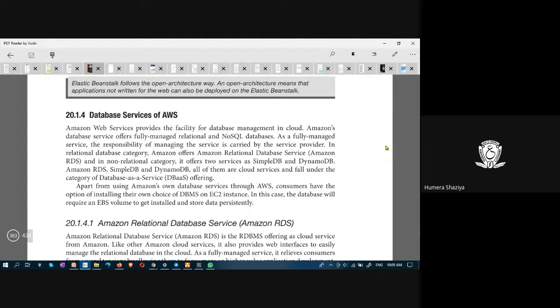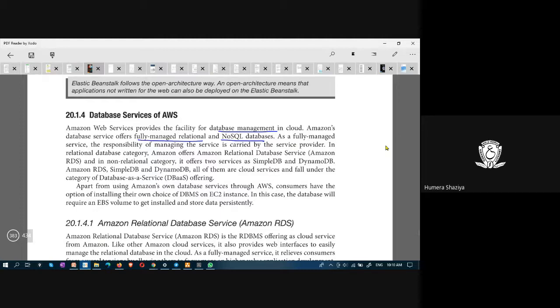So Amazon AWS provides facility for database management in cloud. And it is fully managed relational and NoSQL databases. Relational database, Oracle, MySQL, where you have data organized in the form of tables, and then a user can query through SQL.